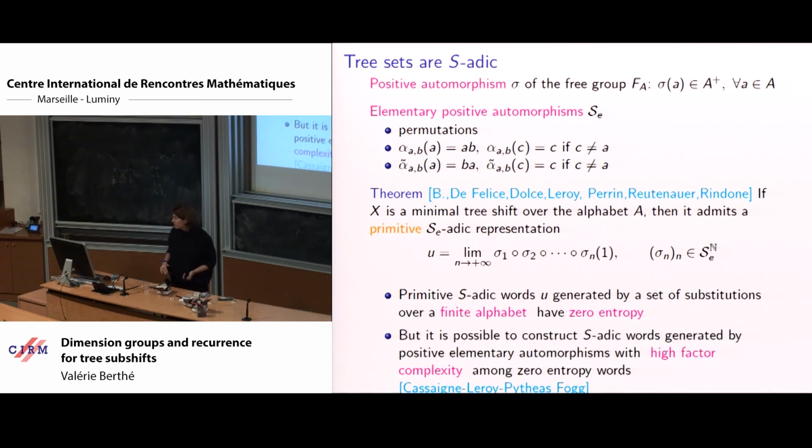You stay within zero entropy because primitivity plus a finite number of substitutions lets you stay within zero entropy. But PTAS-Fogg is able to construct examples of sequences generated by positive elementary automorphisms with high factor complexity among zero entropy. Why do I make this parenthesis?